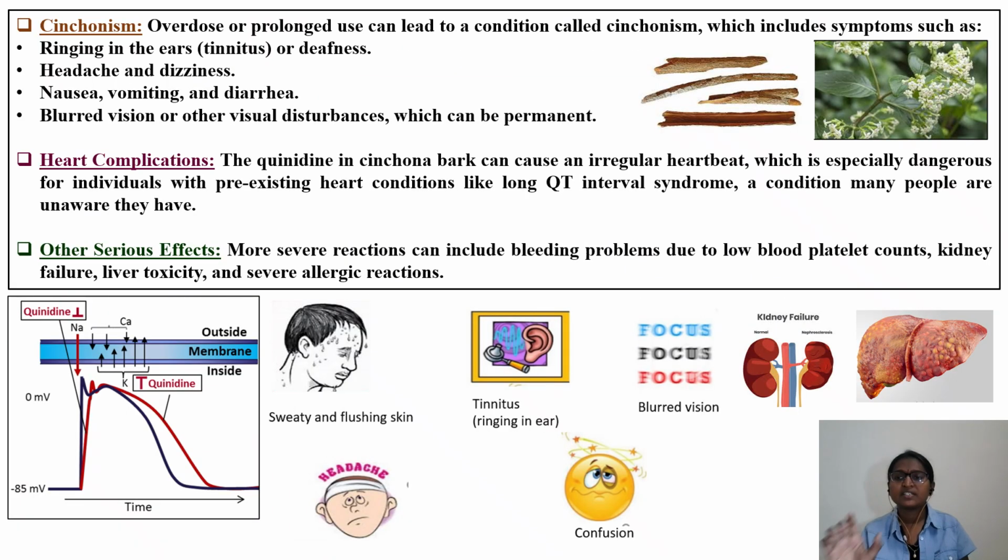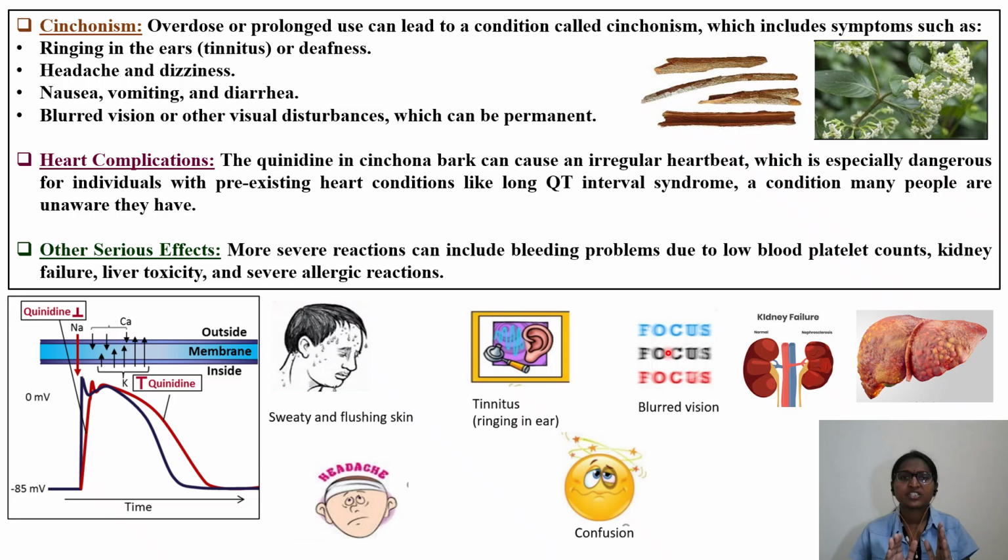So what is this cinchonism that we will be reading here? Cinchonism is nothing but overdose or prolonged use leading to a condition with symptoms such as ringing in the ears, that is tinnitus, headache and dizziness. You will have nausea, vomiting, as well as diarrhea, and blurred vision. There will be visual disturbances which can be permanent, even after stoppage of consumption of the cinchona bark.